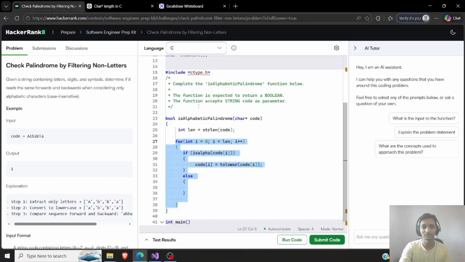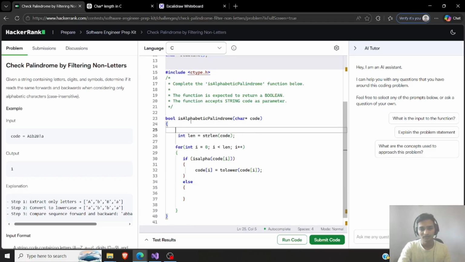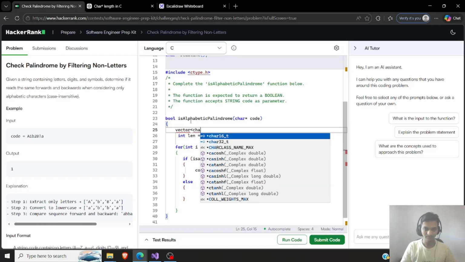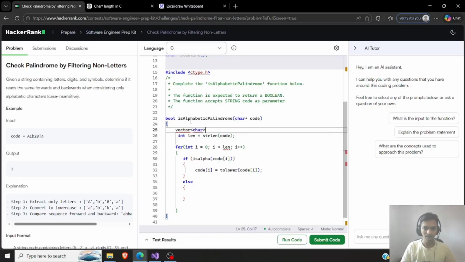So let's not delete. Let's just try to have it as if it is... let's get a vector because that's easier. I know a couple of things around vector.